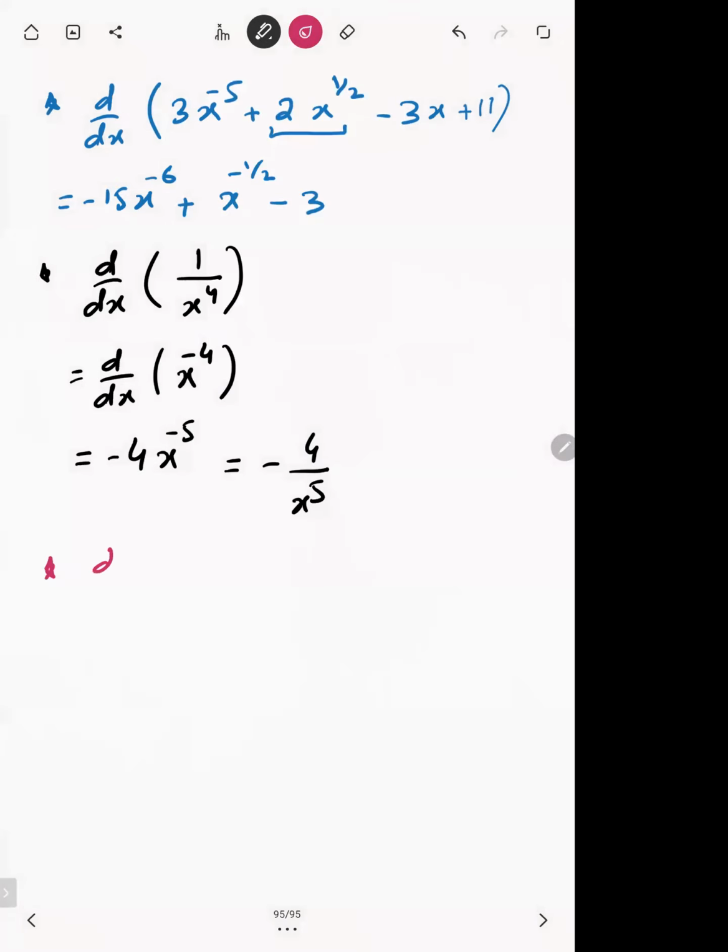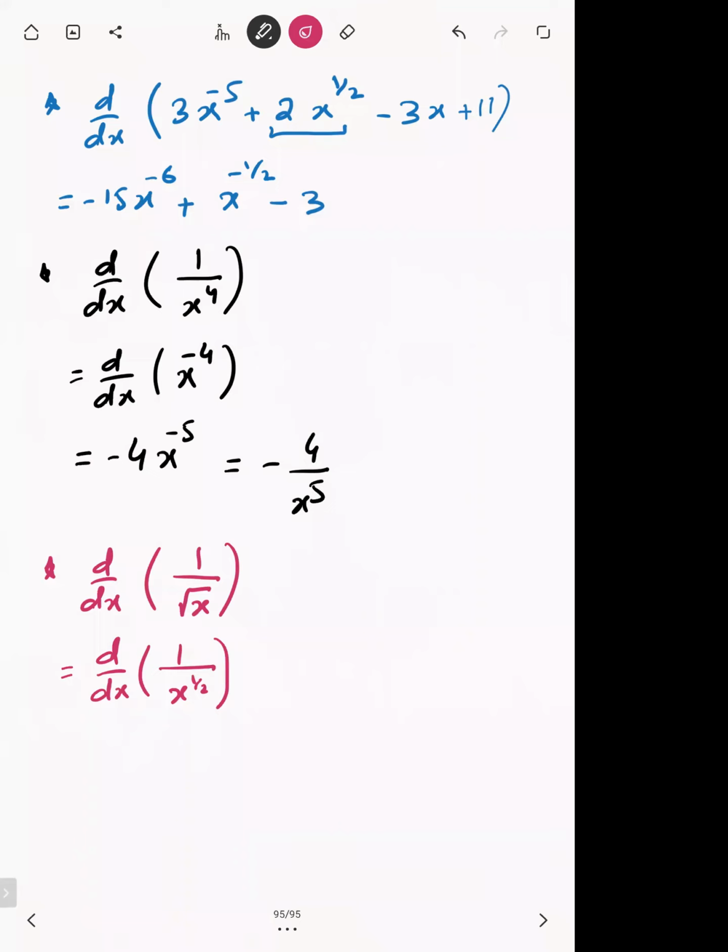Next, if you want to differentiate 1 over under root x. So what we have to do, we know that under root x is basically, I'm not going to differentiate in this step, I will simply write x^(1/2). We know that under root means x power 1 by 2.